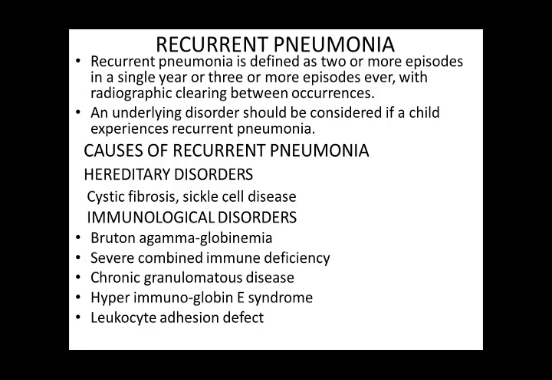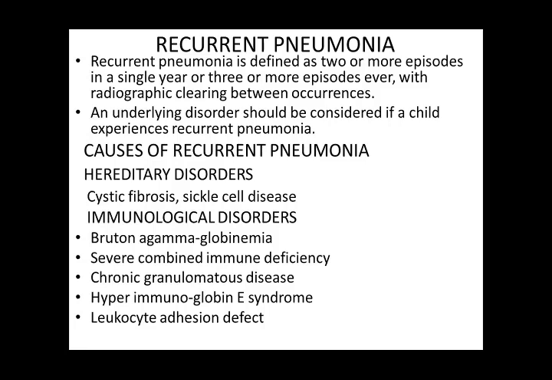Now there are also leukocyte adherence defects. The leukocytes don't attach to the antigens properly, so they lose adherence with the antigen, and that's why they cannot perform their immune function. So these are immunological disorders.